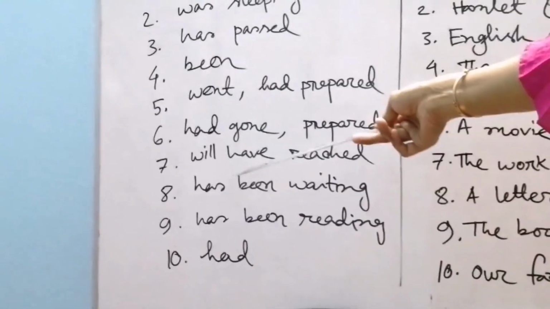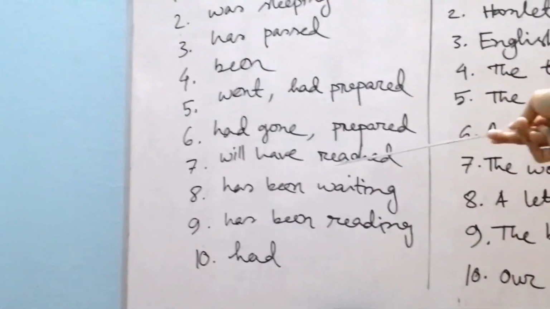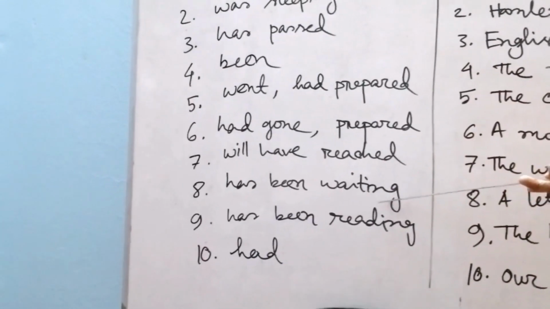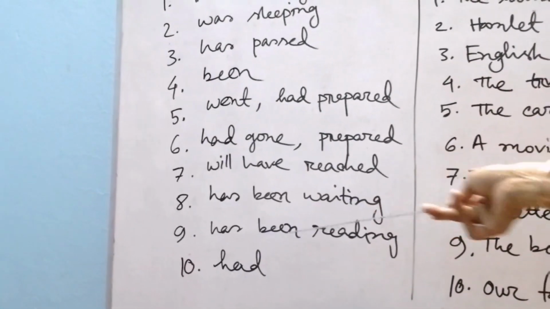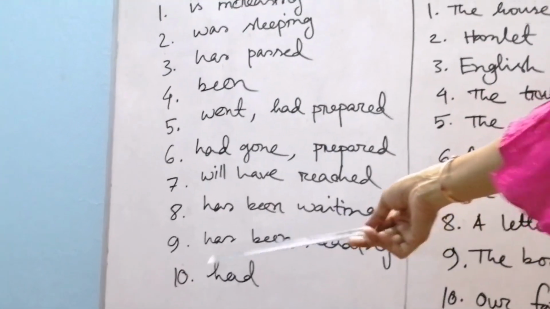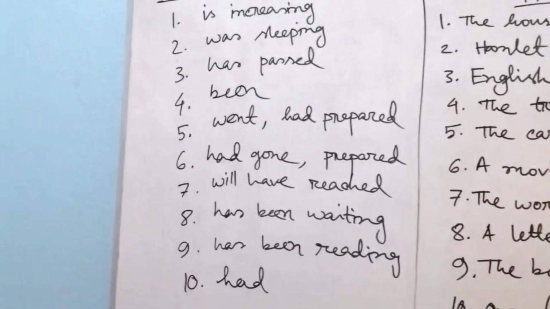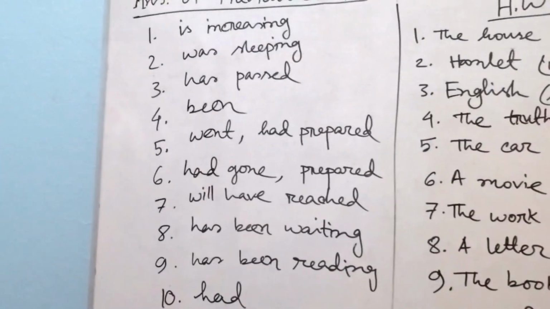Sentence number 7, will have reached. Sentence number 8, has been waiting. Sentence number 9, has been reading. And the last one, sentence number 10, had. Okay, that's all my dear students.